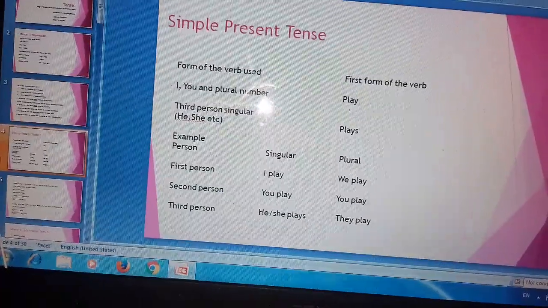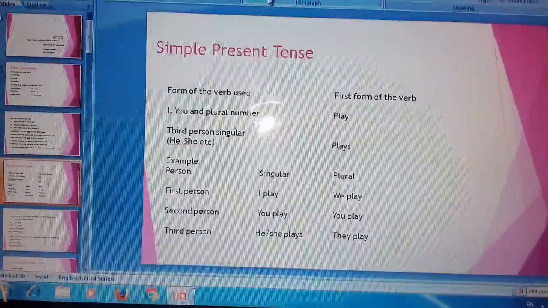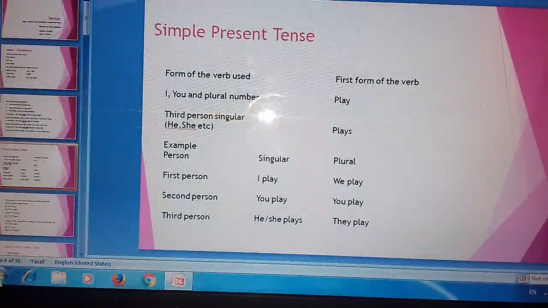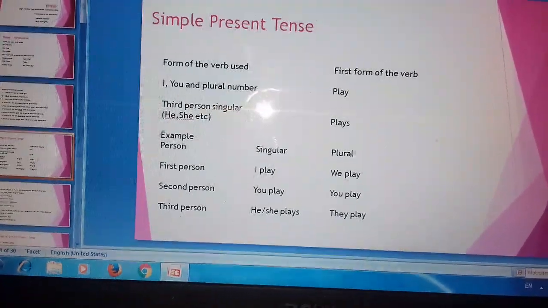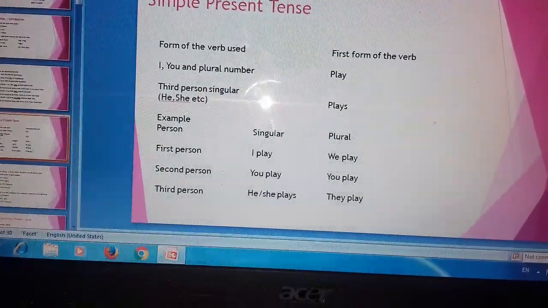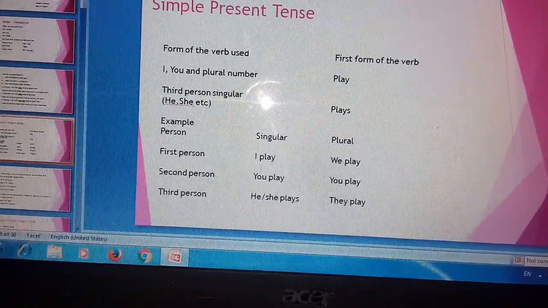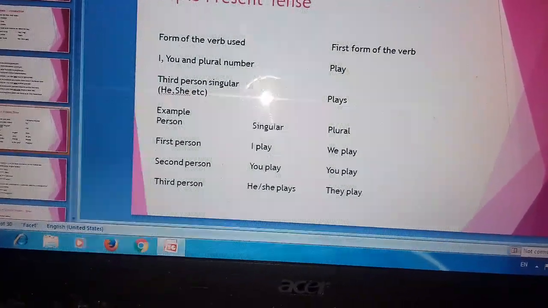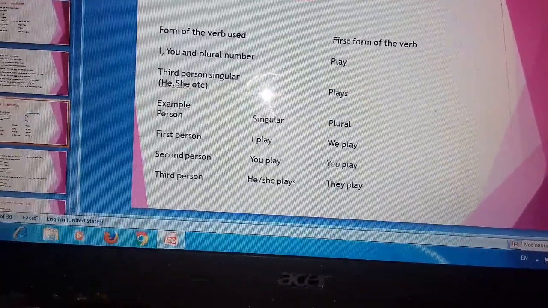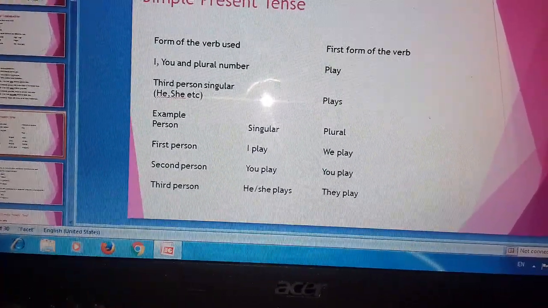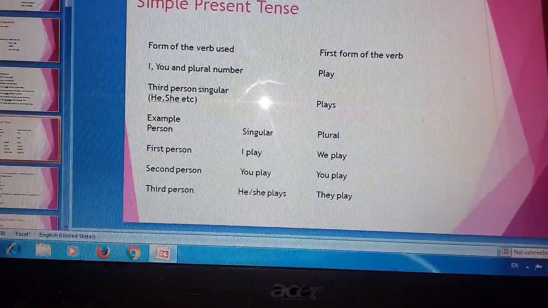Now you can see here with examples. With first person, if the first person is singular, I play. I is singular and we have used play. We is plural, though it is first person but it is plural. Then it will be play only. So with first person, whether it is singular or plural, we will use only play.